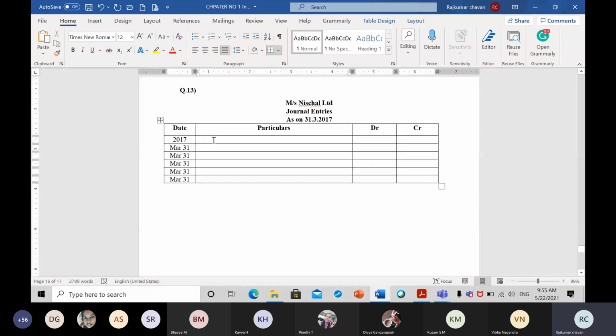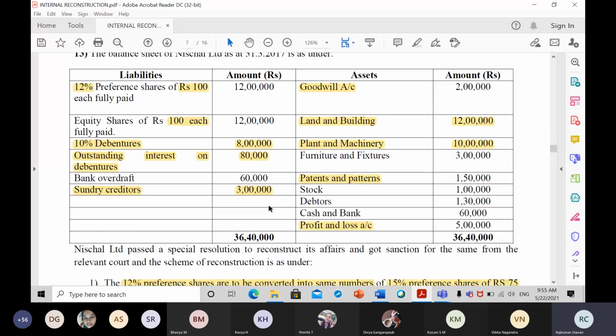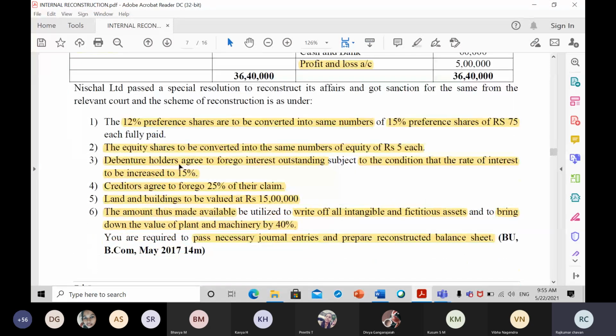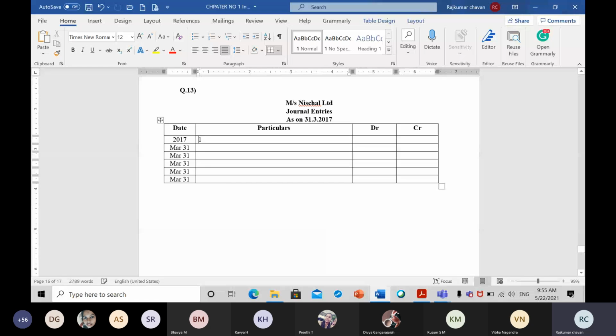Let us begin with the first adjustment. Okay, so what has happened in the first adjustment? 12% preference shares are converted into 15% preference shares of rupees how much? 75 each. So don't get surprised, what is this 15%? It is nothing but the new rate of preference share.